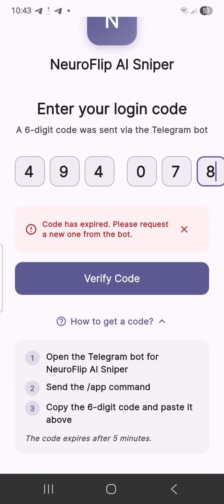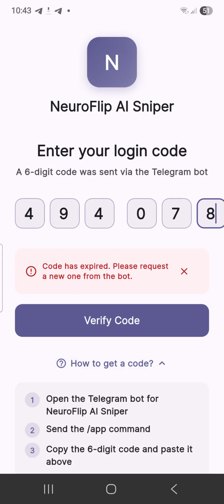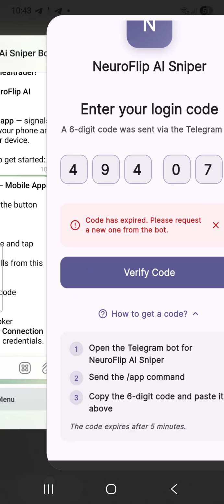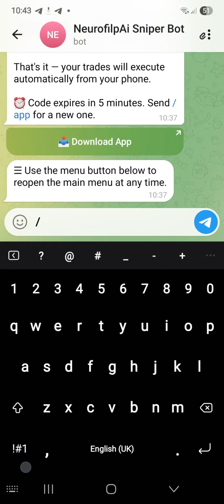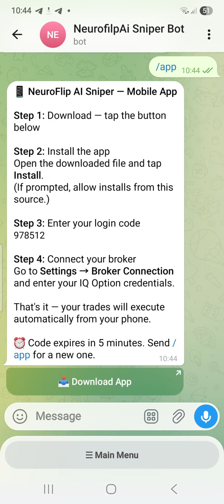Code has expired. Please request a new one, right? So you can see how to get a new code. Open the Telegram bot for Neuroflip AI Sniper, send the /app command. It's very simple. Just come to your bot and click on /app, just in case your code has expired. Tap on /app, then you can see another code.